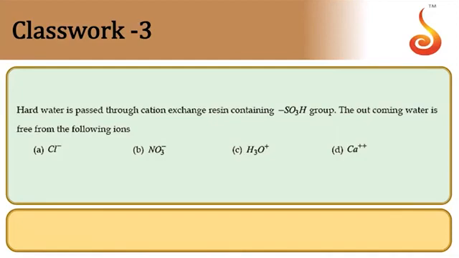Hard water is passed through cation exchange resin, that is SO3H group. Outcoming water is free from. When it is passed through cation exchange resin, all cations will be exchanged. So here Ca plus 2 will be exchanged, except H plus ion, remaining all cations will be exchanged. So option is D. D is the answer.